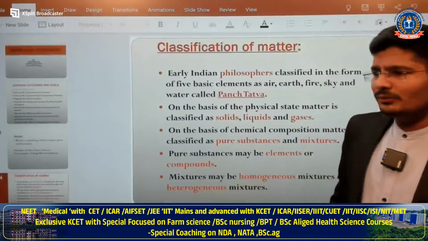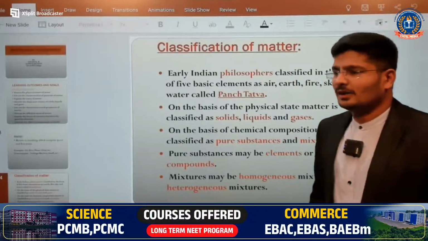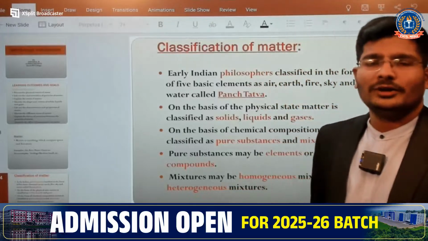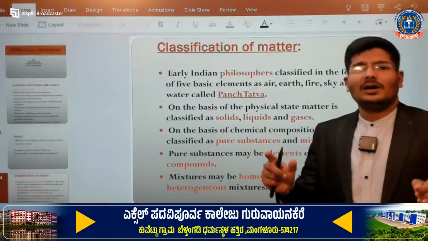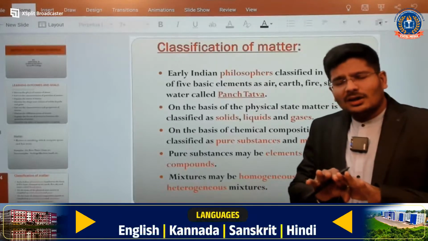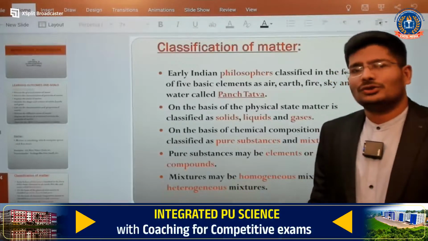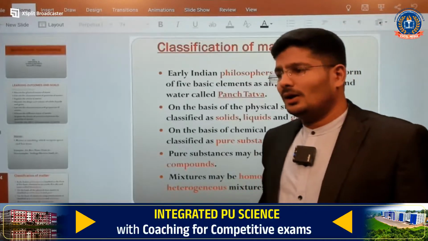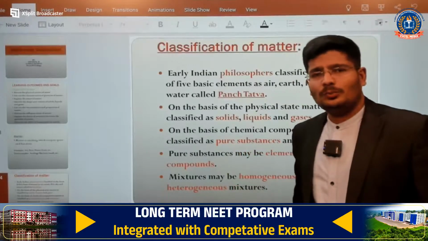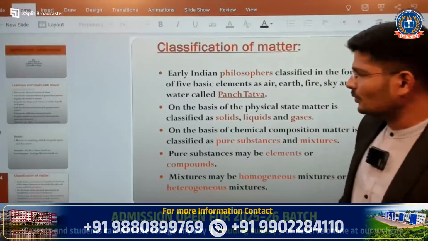Bhavish Ballal has already given the answer. Thank you, very good. Heterogeneous mixture examples: oil and water, sand and water. Here you get a clear picture: there will be a clear-cut separation in the mixture. That is called a heterogeneous mixture. I hope you are understanding. If you are, just give a thumbs up. Okay, can we go to the next slide?